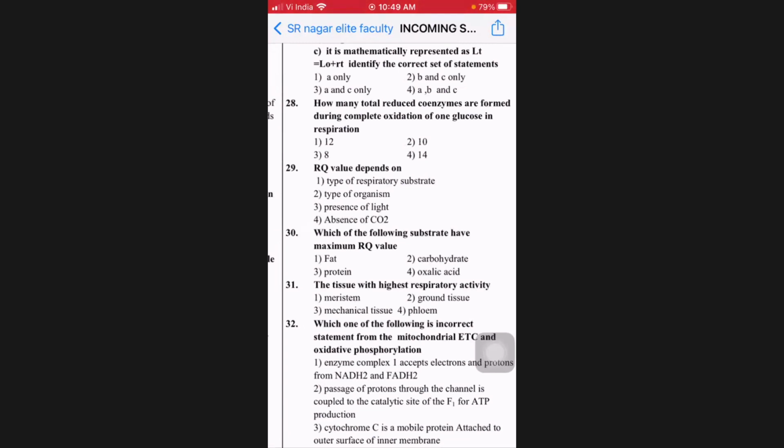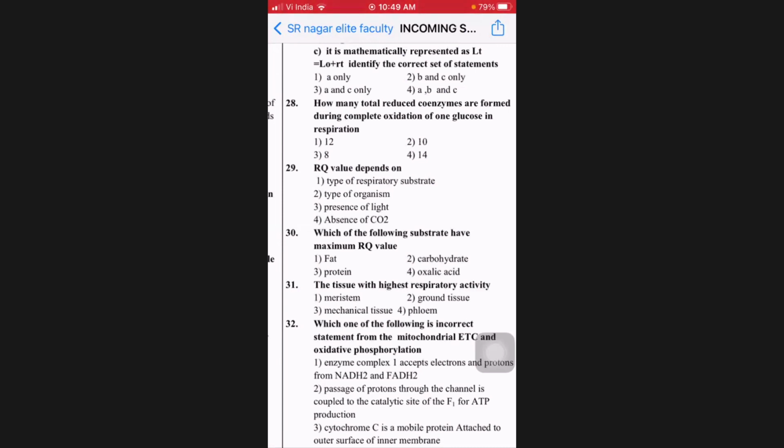Yes, beta. 28th, Nana. Total number of reduced coenzymes during aerobic respiration for 1 glucose. Complete oxidation, we take it as aerobic respiration, beta. If so, we have 2 NADH from glycolysis. What are reduced coenzymes, Nana? NADH plus H plus and FADH2.